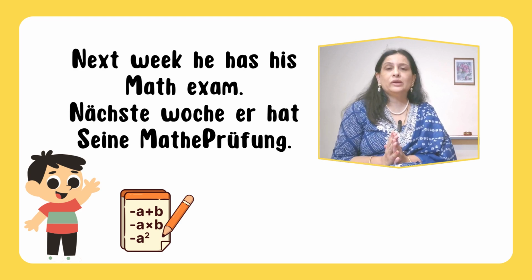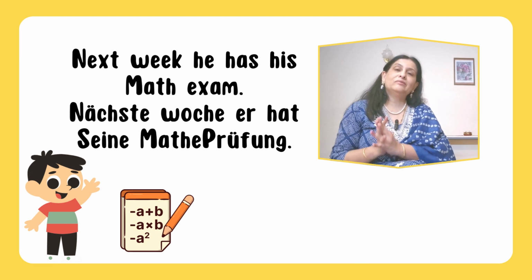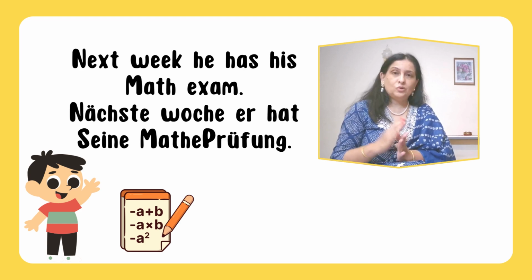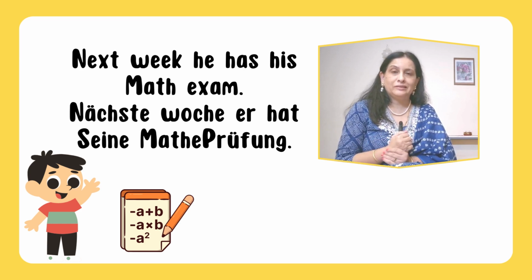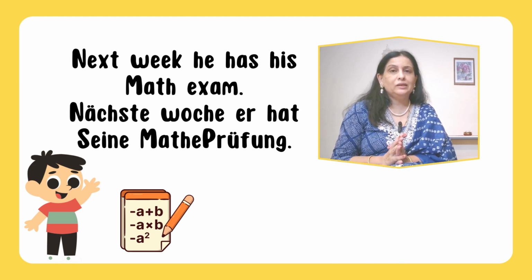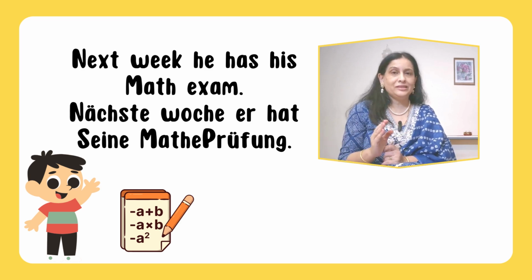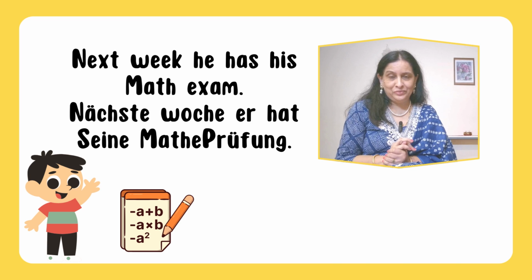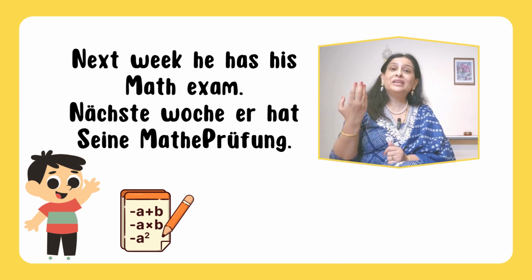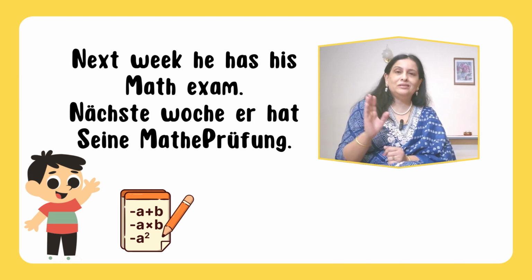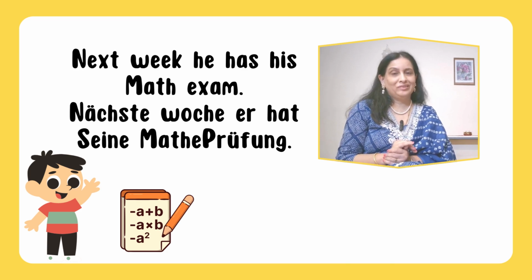In English you can use present as well as future tense. Suppose you want to say that next week he has his math exam. It is happening next week, but the action is already determined.